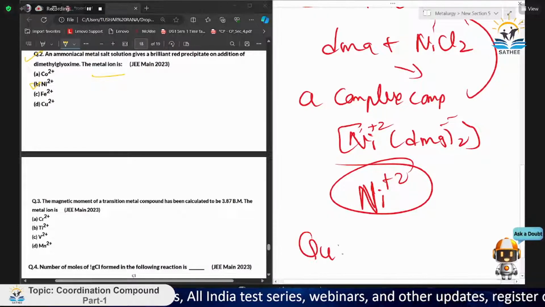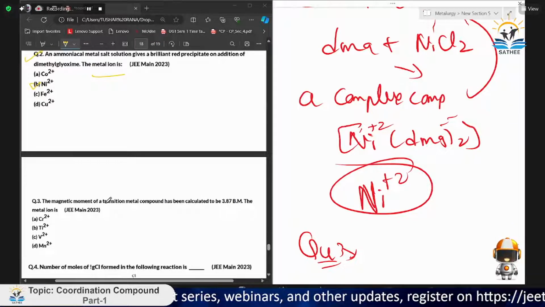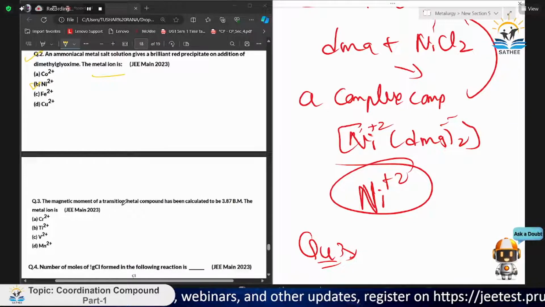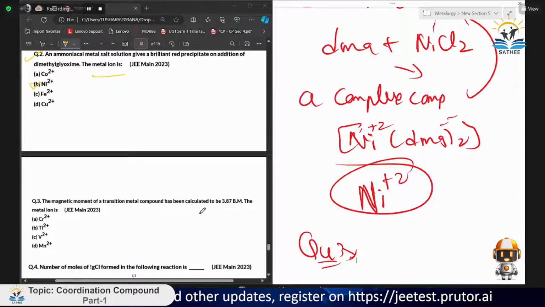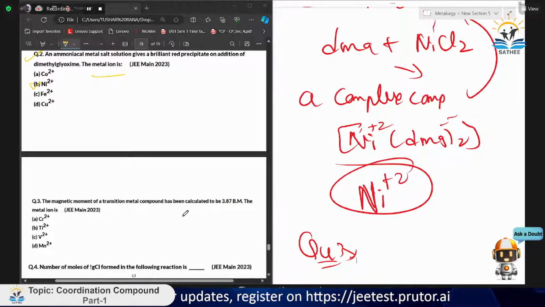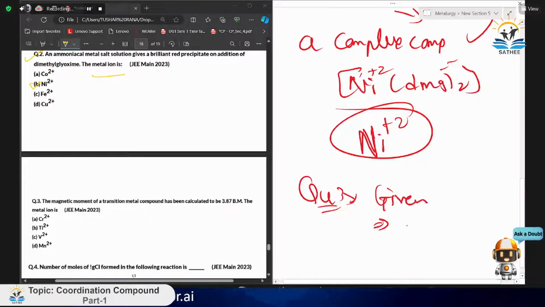Let's move on to question number 3. What is question number 3 asking? Question number 3 is saying the magnetic moment of a transition metal compound has been calculated to be 3.87 Bohr magneton. The metal ion is okay. I think all know how to find the Bohr magneton, that is the magnetic moment. Firstly, we will say given. We have been given the magnetic moment, that is mu, is basically 3.87 Bohr magneton.